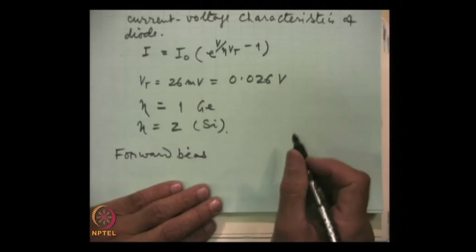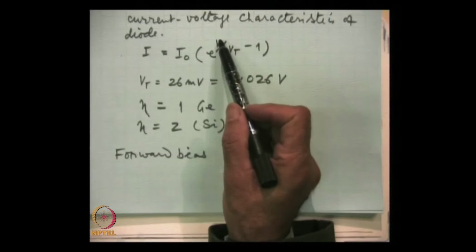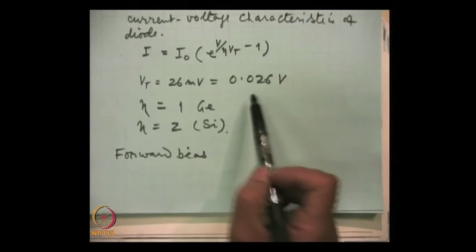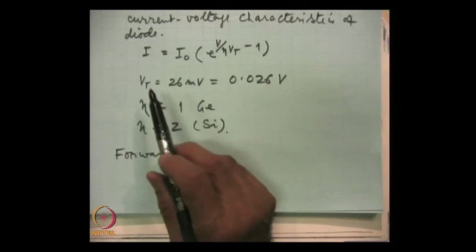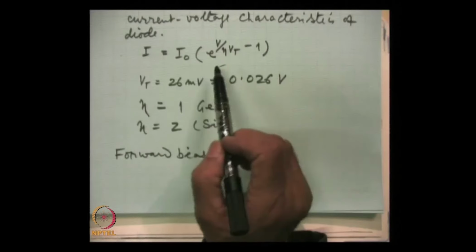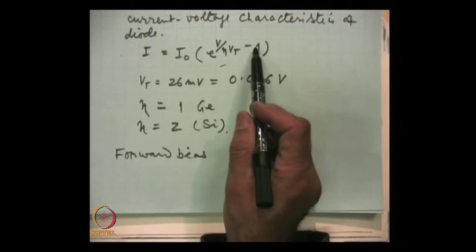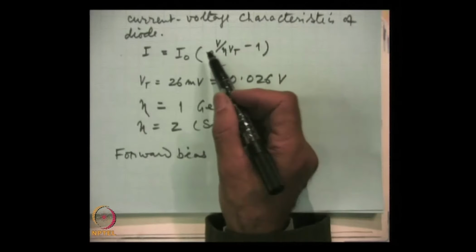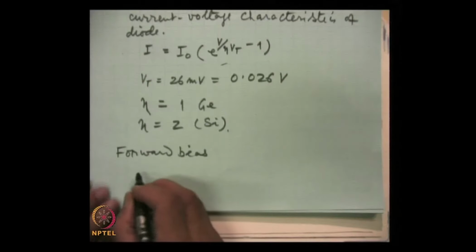You can see from here that when V, the applied voltage, is large compared to Vt, the volt equivalent of temperature, then this exponential term will soon become very large and one can be dropped, and in that case the current will rise exponentially with the applied voltage.